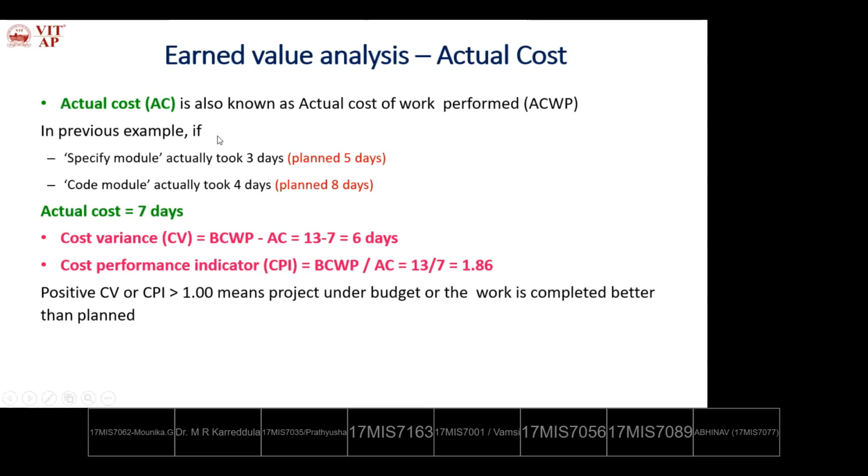We are giving 6 more days extra. For those 6 days, we have to calculate the cost and the performance indicator, and subtract that from the schedule and create an agreement with the client. So in this way, we'll estimate the earned value analysis.